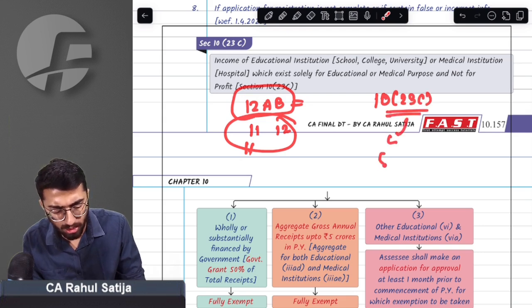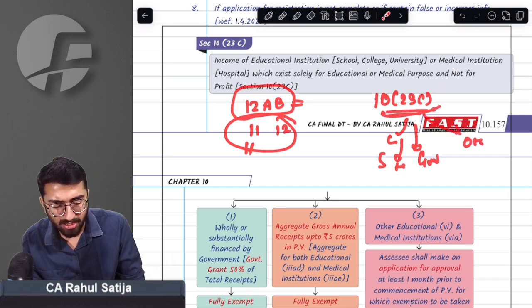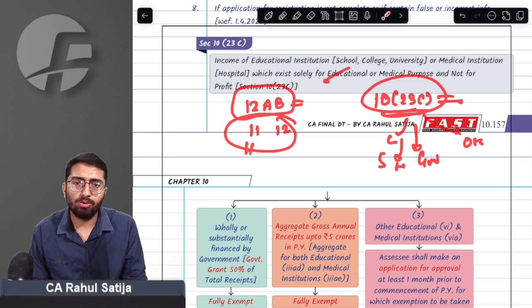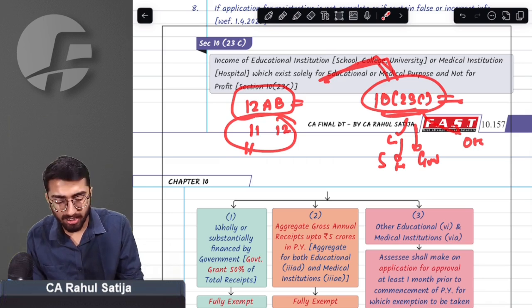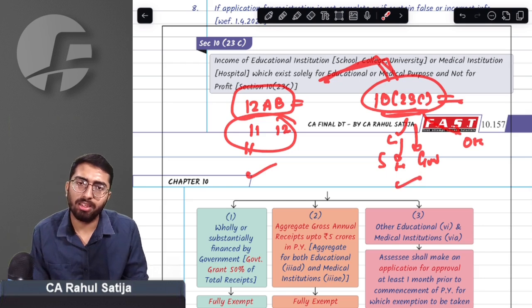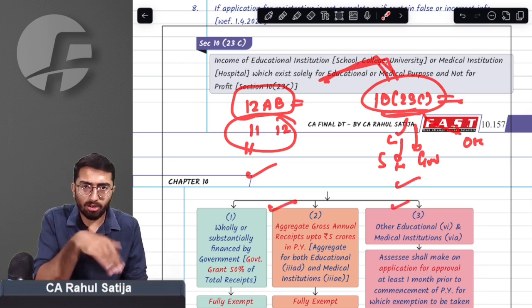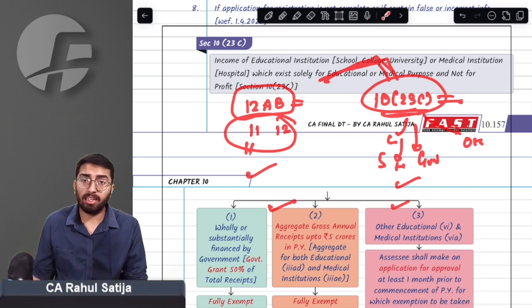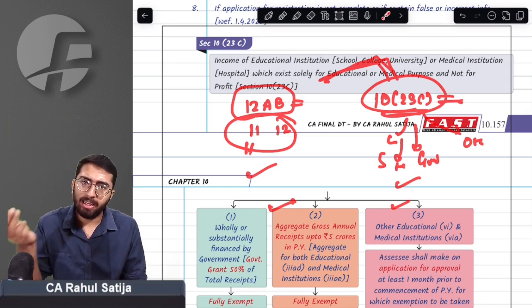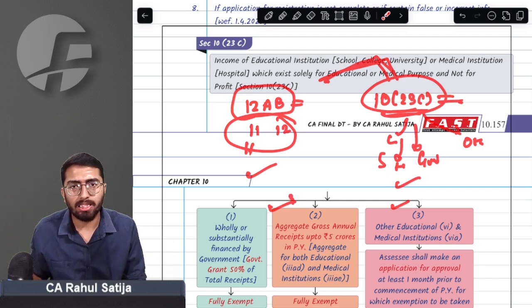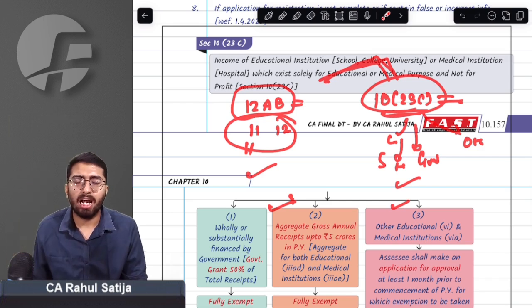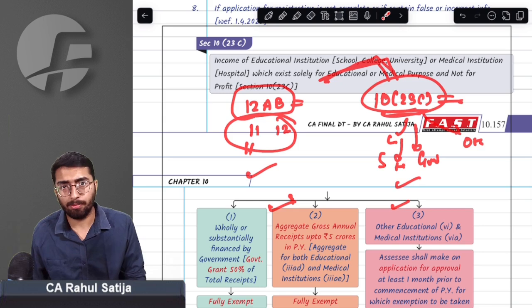Any school, any hospital, any government financed institution, any other institution which gets registered under section 10(23C), we used to have double regimes for similar benefits. Any institution willing to get registered under section 12AB can get registered under section 10(23C), and vice versa is also true. If it is already registered under section 10(23C), it can register itself under section 12AB and can claim benefit under either of the sections, but not both. Almost all provisions under both the regimes were similar.